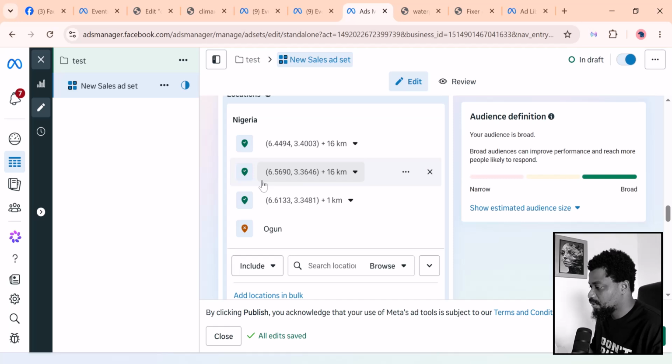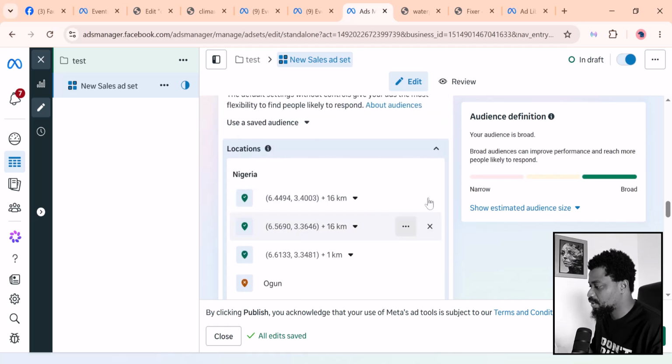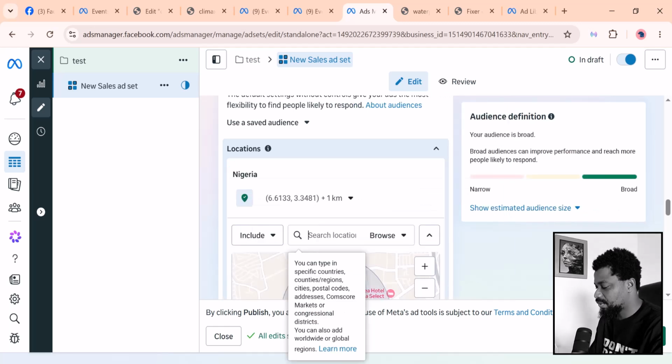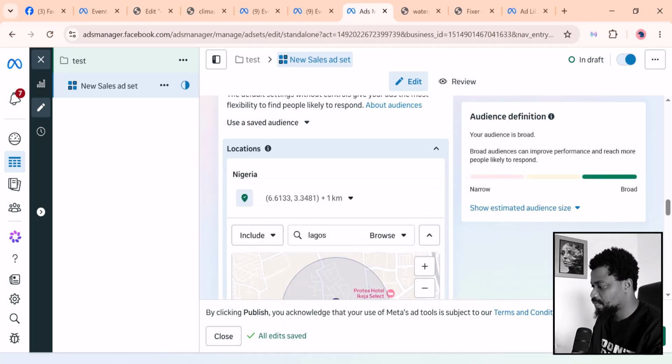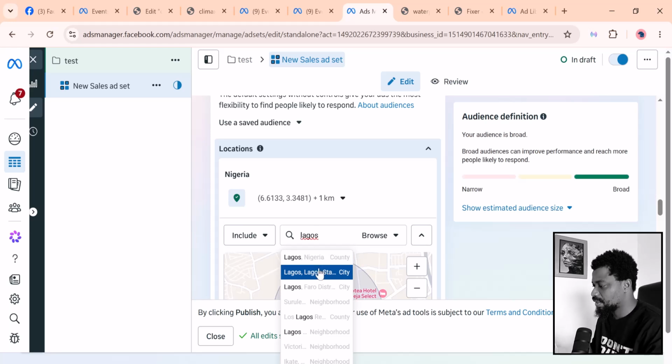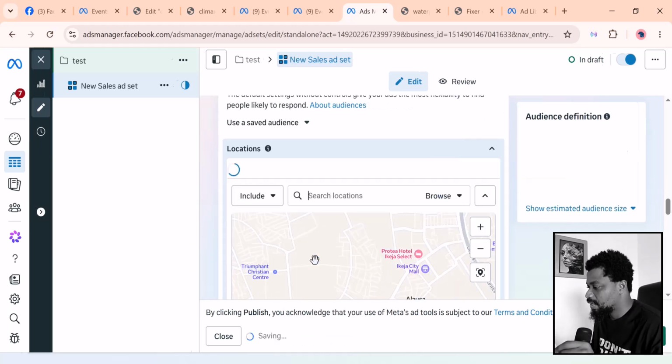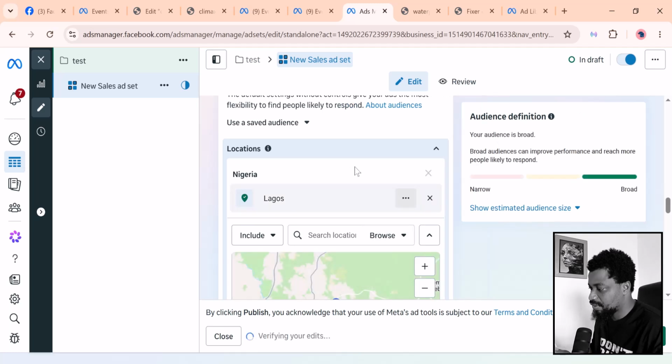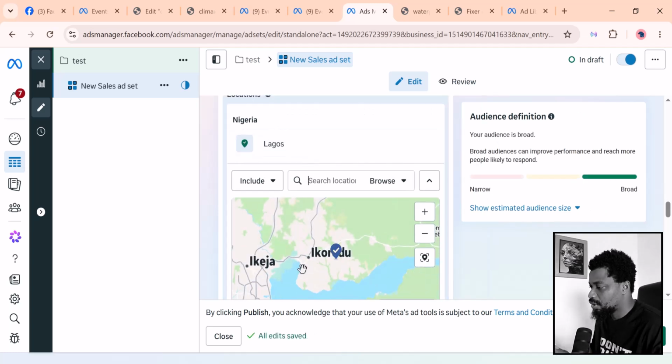This is another way to do it, but you can basically just come here, remove everything from here, and search for the specific place that you want to target. In my case, I'm going to target Lagos, Nigeria.